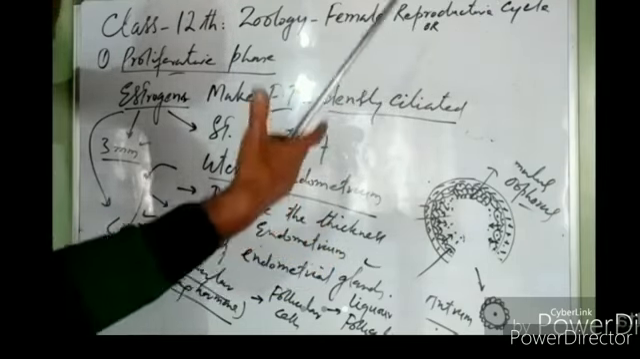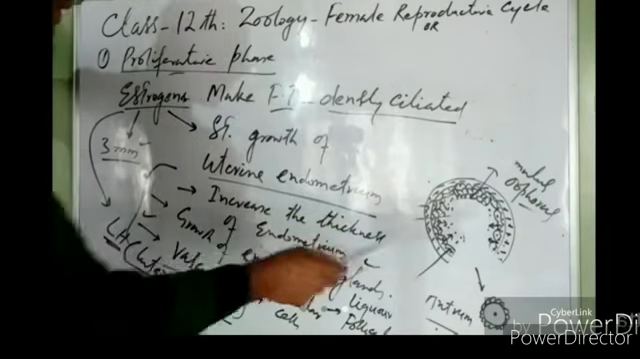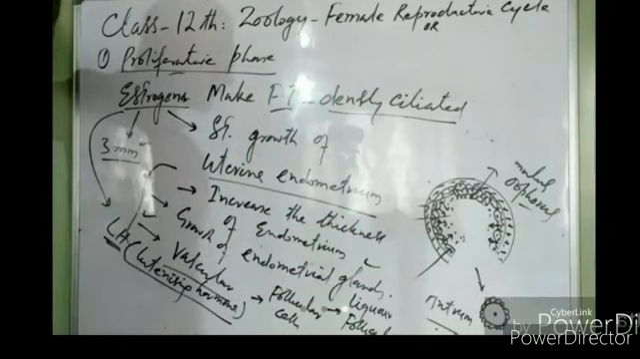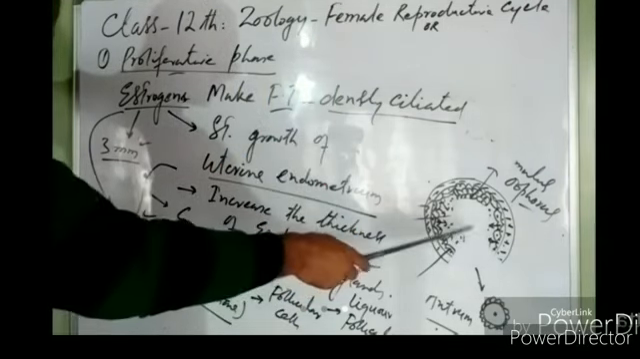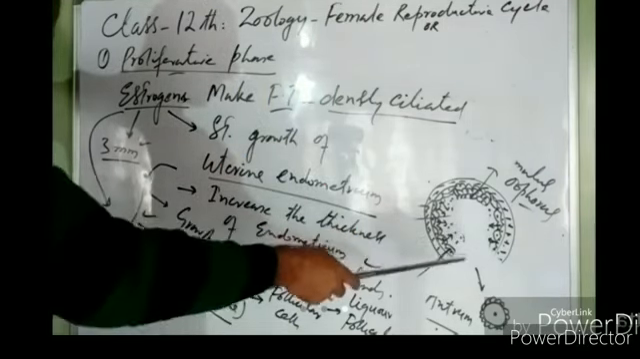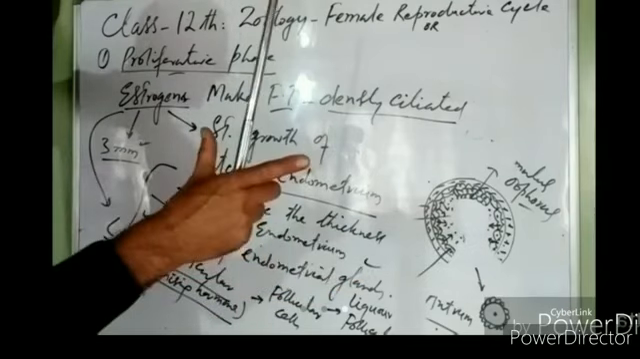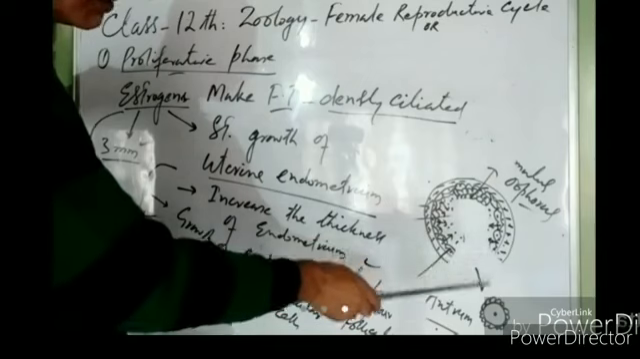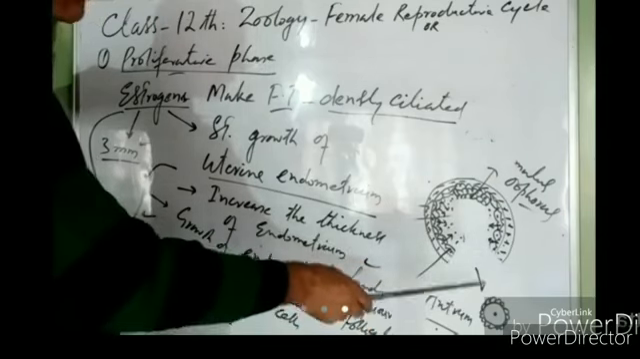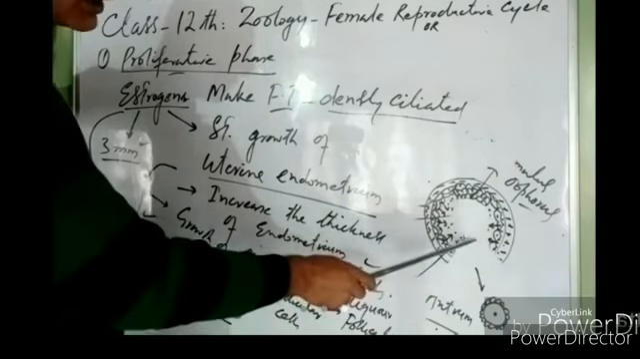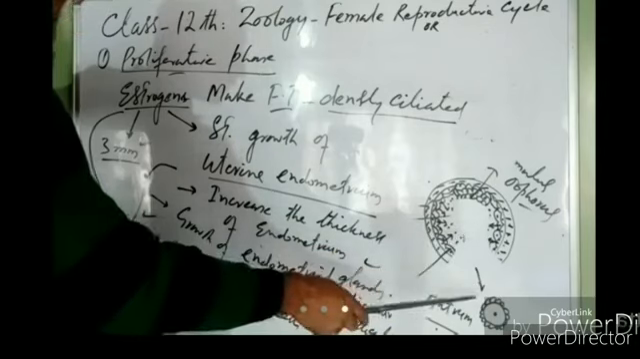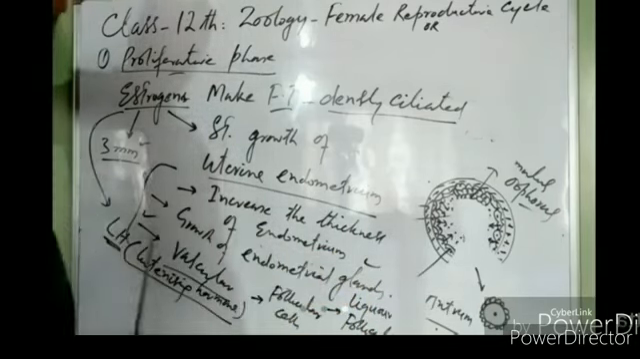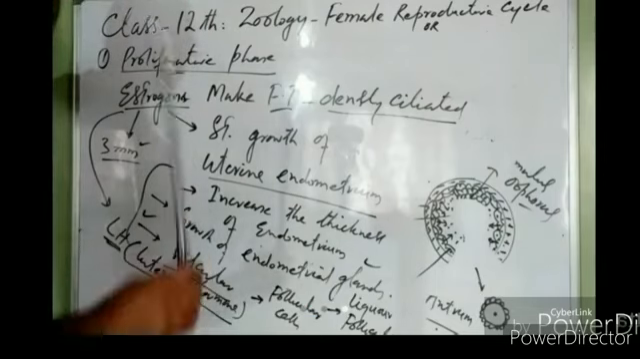As the pressure buildup continues, the theca cannot withstand the pressure. Because of continuous internal pressure, the theca bursts open. As the theca bursts open, secondary oocyte is released from the Graafian follicle. This release of secondary oocyte from the Graafian follicle is known as ovulation, right? And this ovulation occurs under the influence of luteinizing hormone.